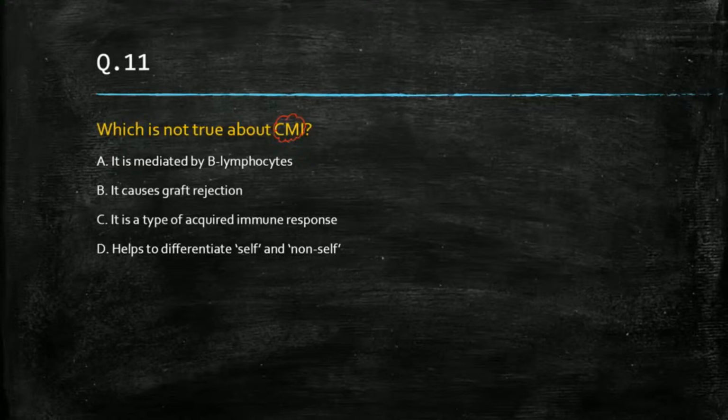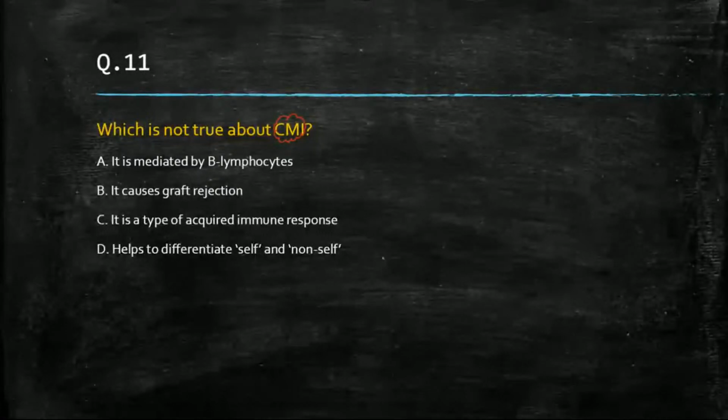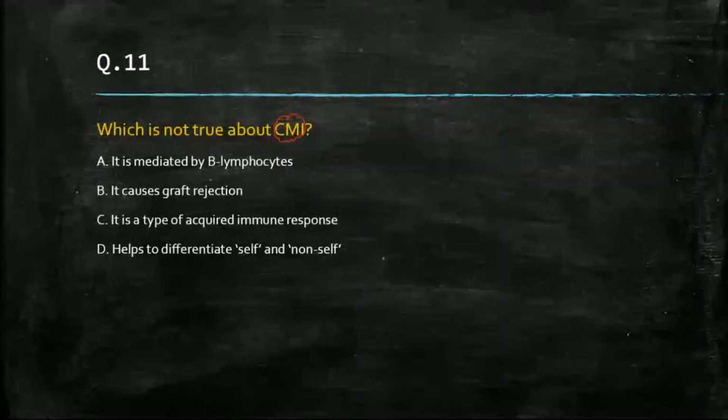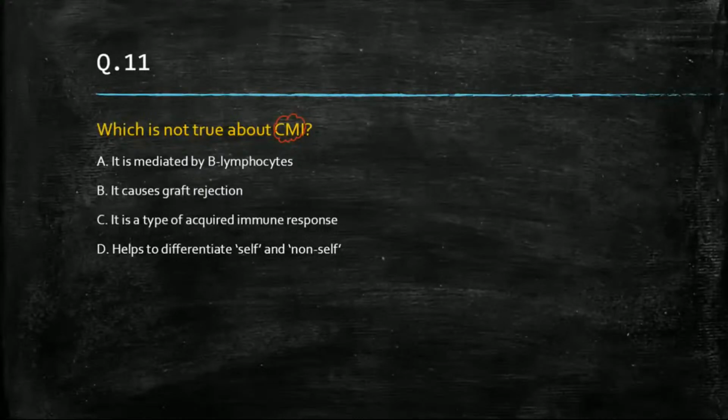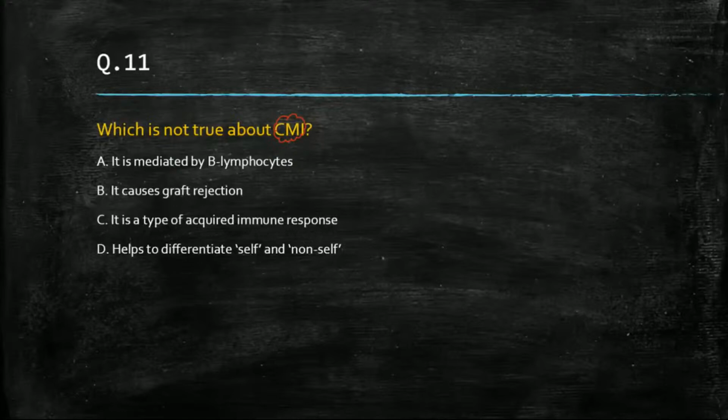SMI would mean secondary immune response. Okay, secondary immune response. Maybe you're right. So this is a typing error, we can say, and it is not a CMI. It is SMI. So what will be the correct answer? It is mediated by B lymphocytes, secondary immune response. Yes, correct.